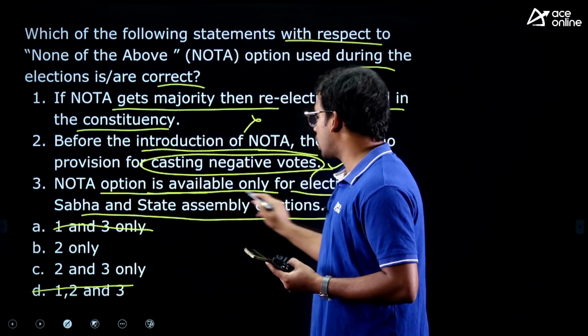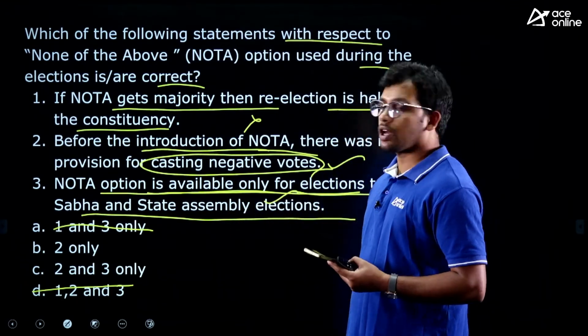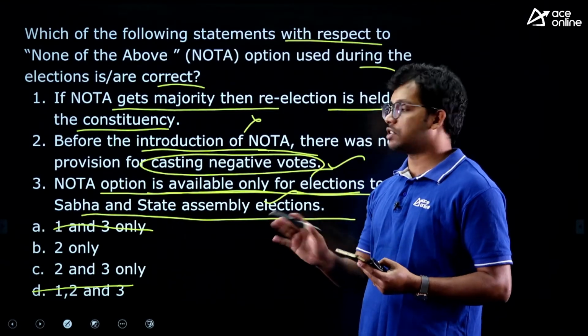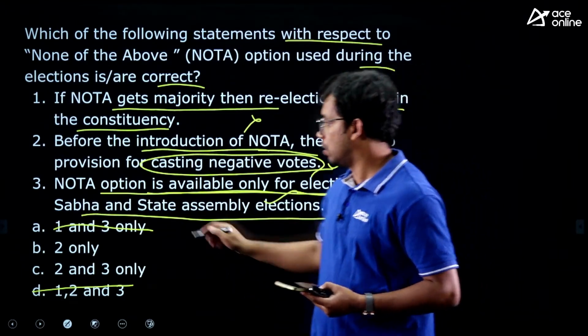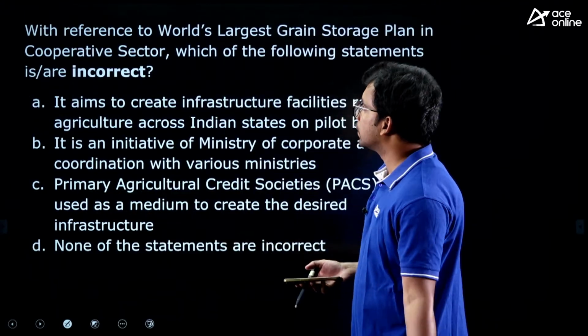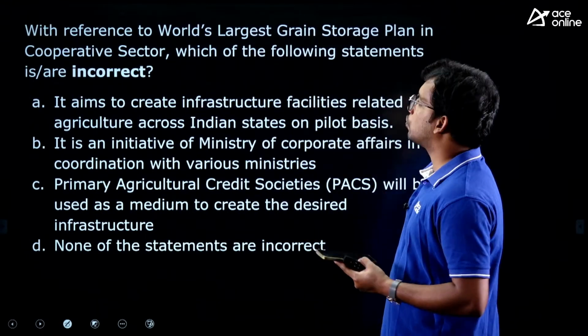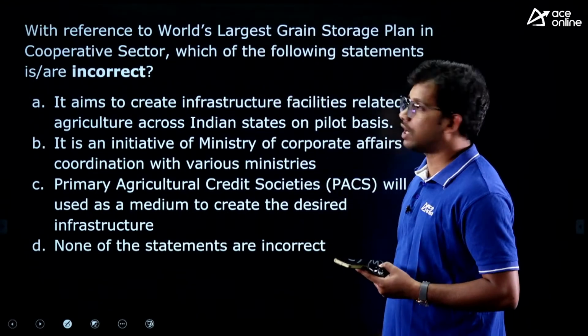And the third, NOTA is available only in the elections of Lok Sabha and state assembly. Yes, correct. NOTA is not available in other elections like Rajya Sabha or local elections, Panchayat and all. So third statement is also correct. Hence answer is C.